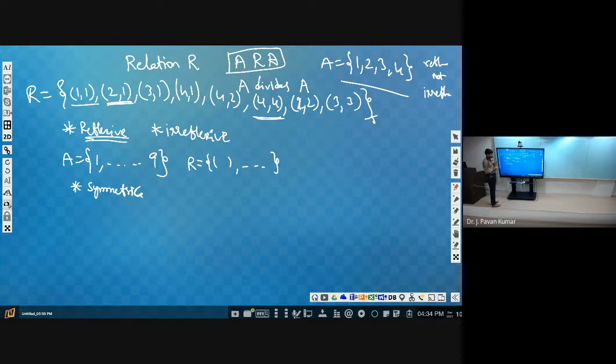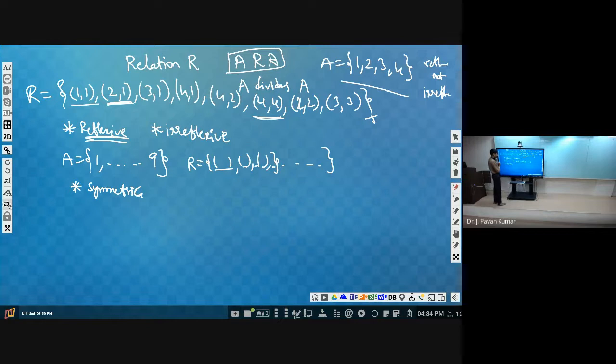Can you check whether the given relation is symmetric? Yes, sir. What you can do is take one tuple and see whether its reverse exists or not. If it exists, then you go to the next tuple and check the same thing again. Like that we will keep on checking.